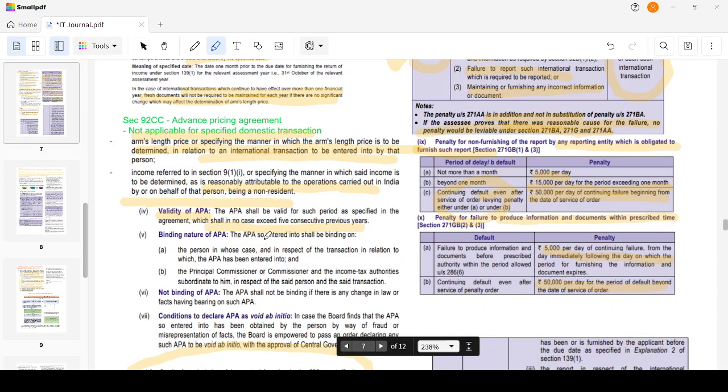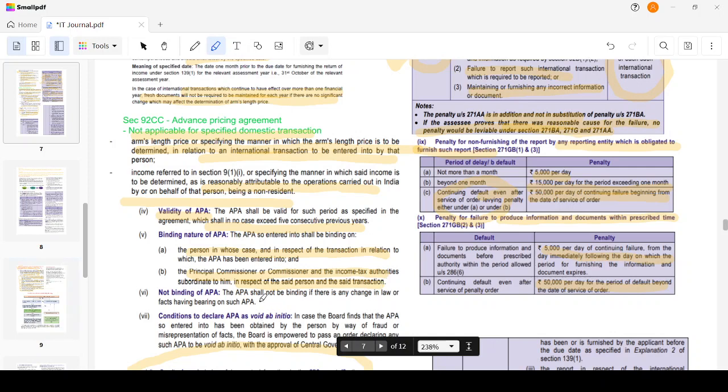Binding nature of APA. The APA entered into shall be binding on the person in whose case and in respect of the transaction in relation to which an APA has been entered into, and the PCIT, CIT, and income tax authorities subordinate to him in respect of the said person and the said transaction. The APA will be binding on both the authorities and the person.